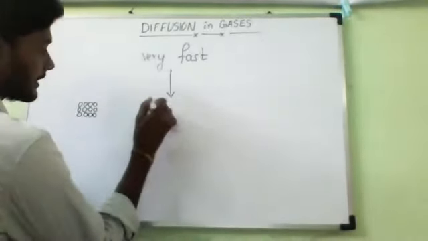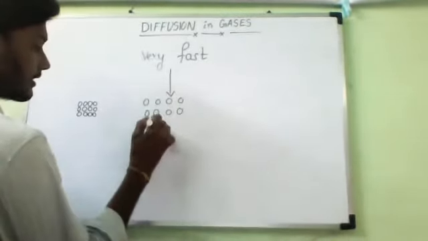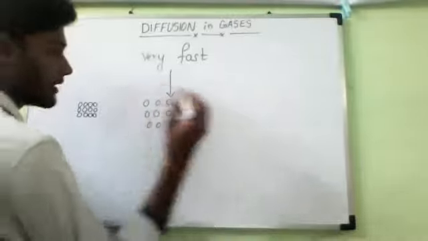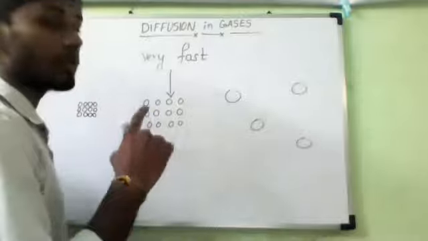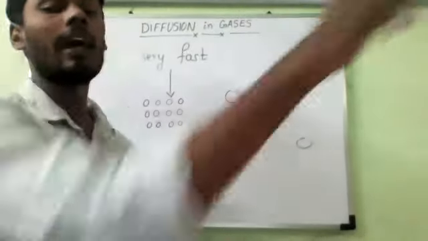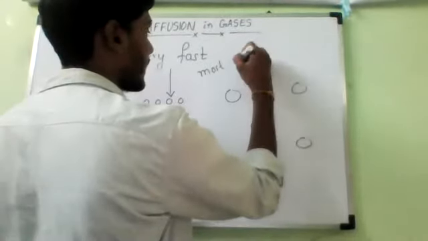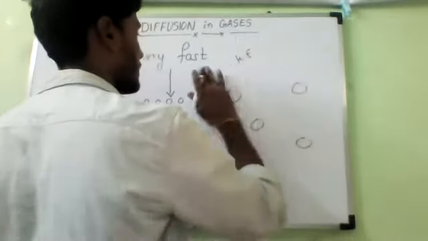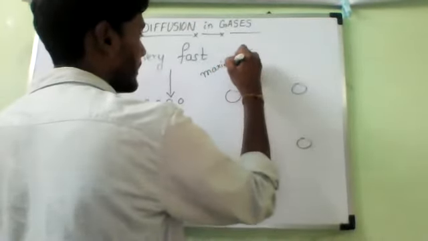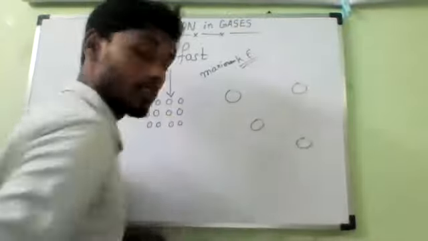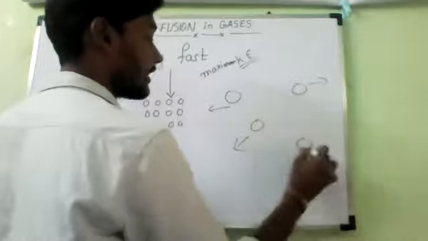Liquids are more loosely packed, so they can move a little faster. But in gases, the particles are very loosely packed and they have the maximum kinetic energy, so they can move in all directions very fast.